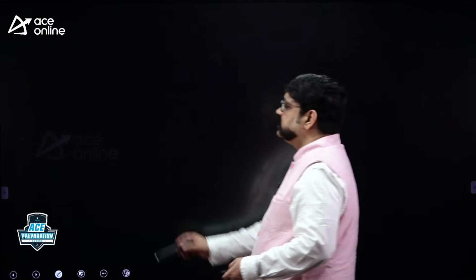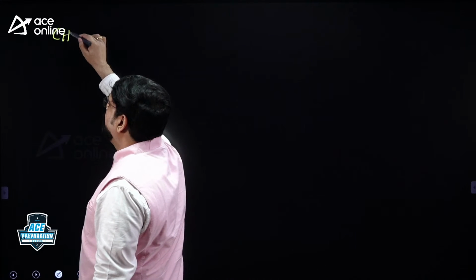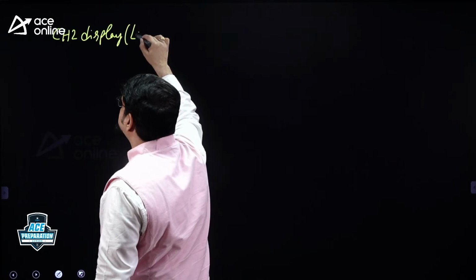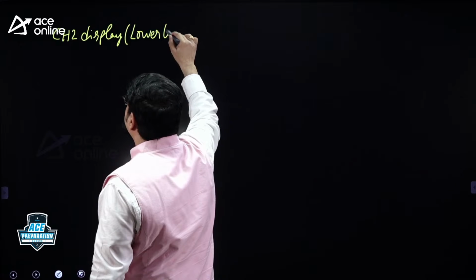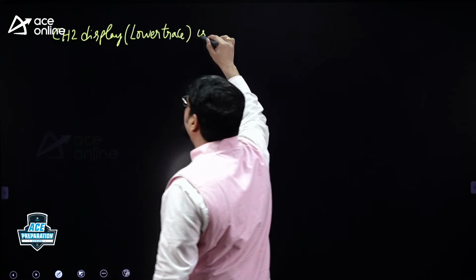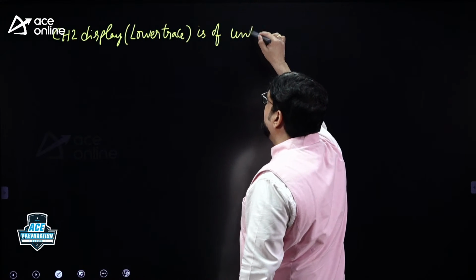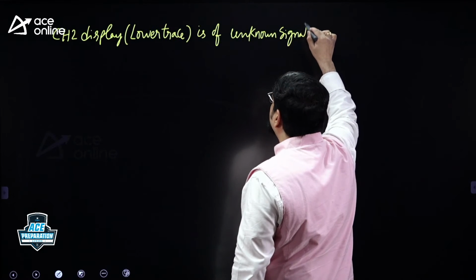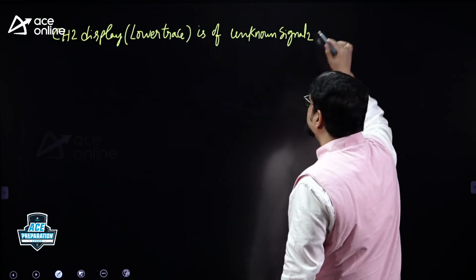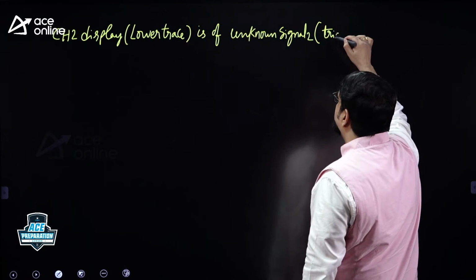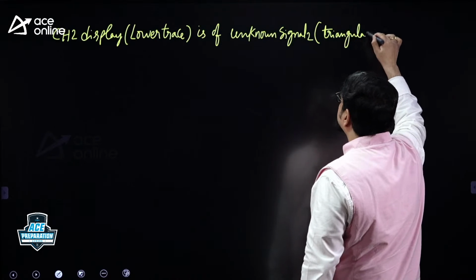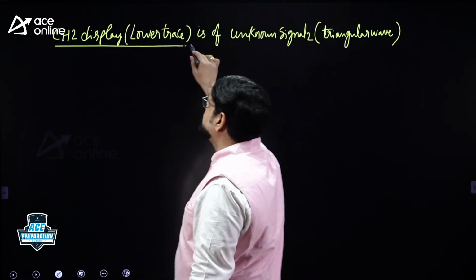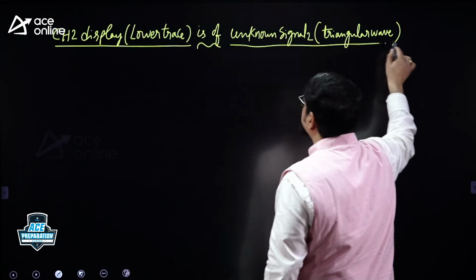Okay, so let's see the channel 2 display. What is the channel 2 display? The channel 2 display is the lower trace. Is it of a known signal or an unknown signal? Unknown signal 2. The channel 2 display is unknown, so I am calling it unknown signal 2. What is the type of the signal? The type of the waveform is a triangular wave. Some other waveform also can be given. So the channel 2 display is the lower trace, of an unknown signal which is triangular.